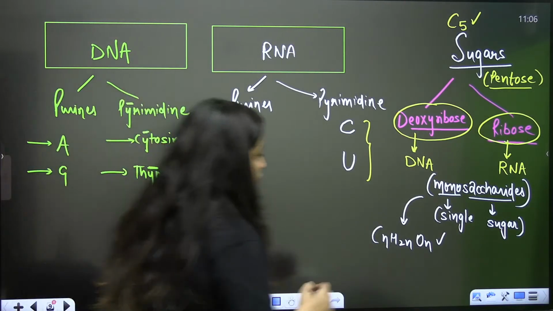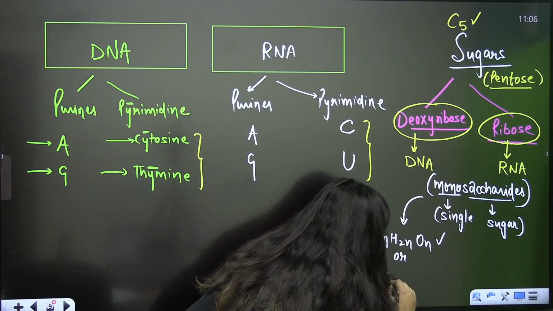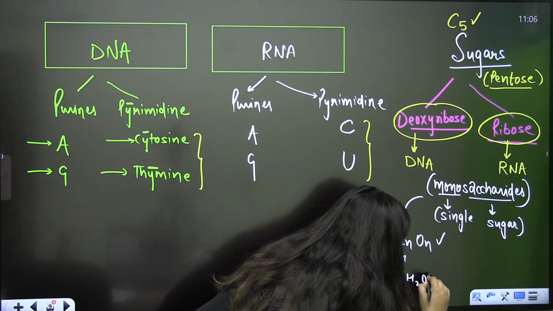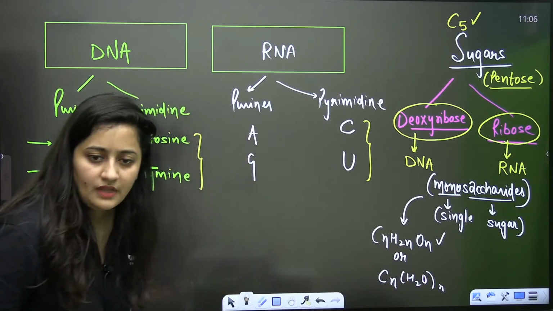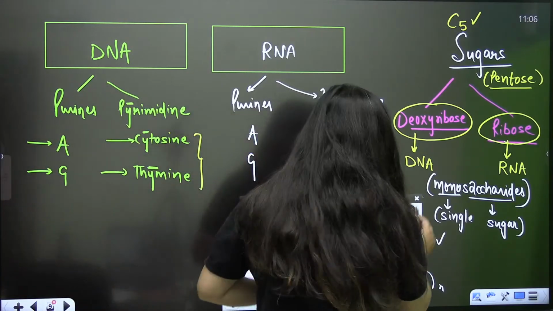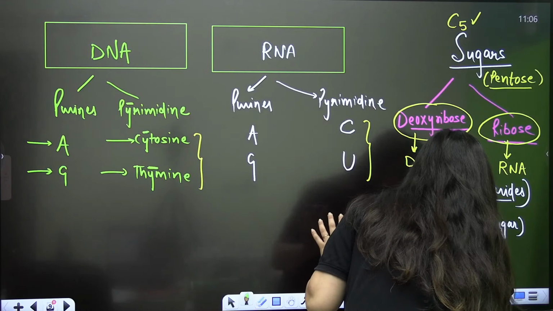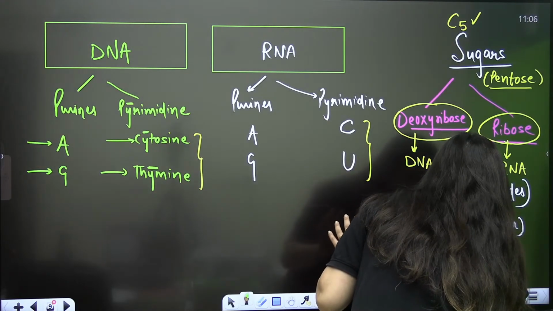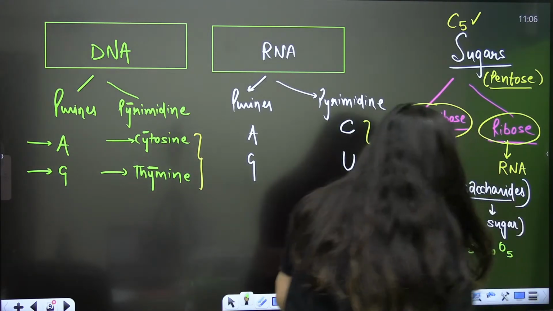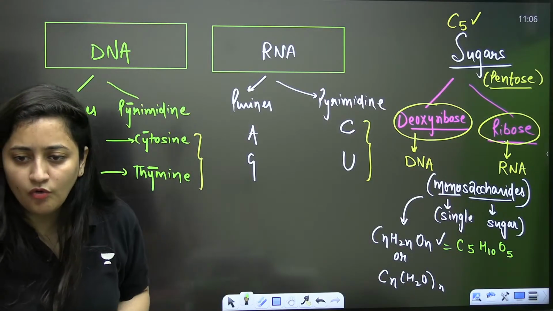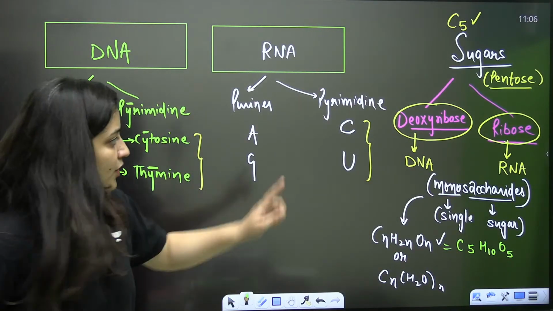You can also write it like this. Here n is 5, so it will be C5H10O5. Are you getting my point?